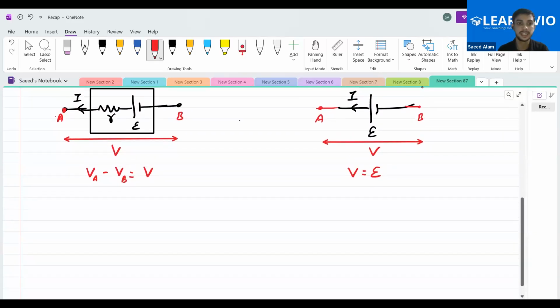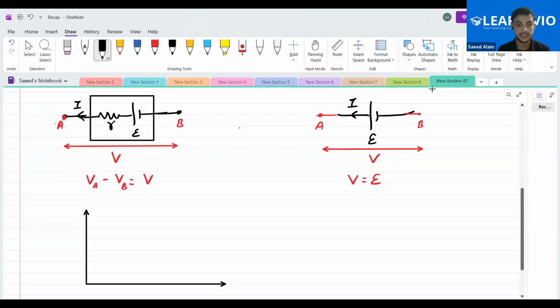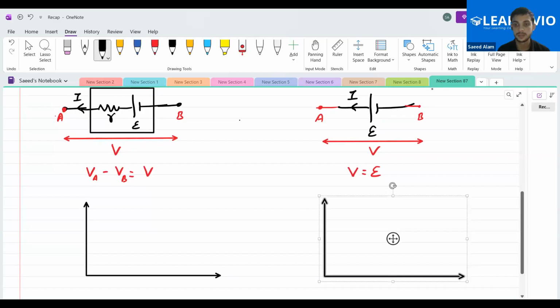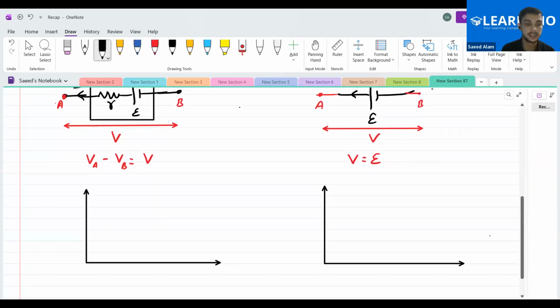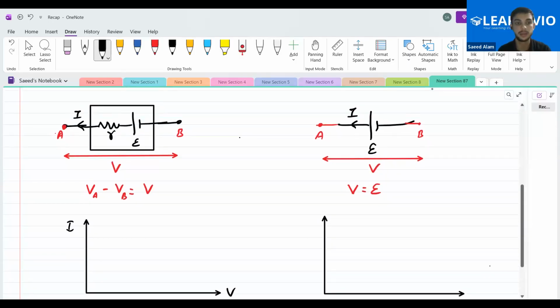Now let us see, if we draw the graph, what I mean here is that if we draw the graph that we are talking about right now, this graph is between the current I and the potential difference V. Before drawing the graph, first of all, let's find out a relation between these.